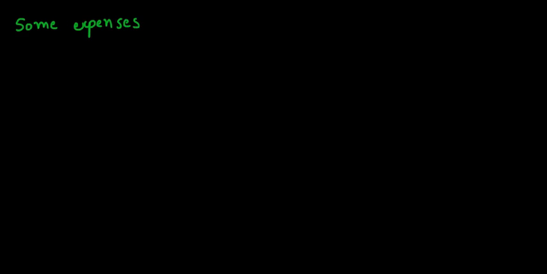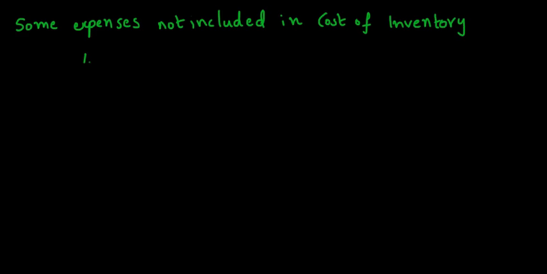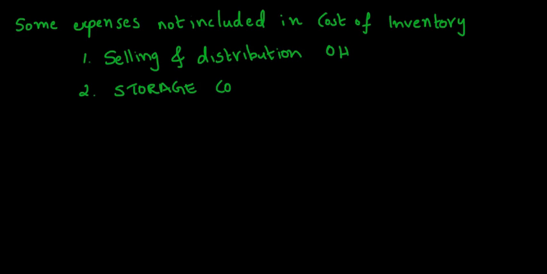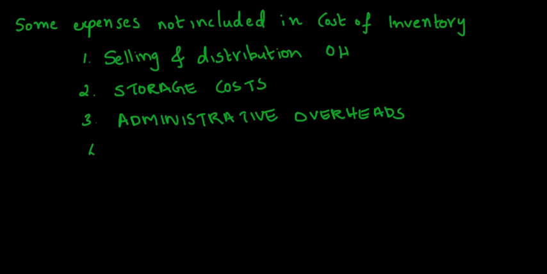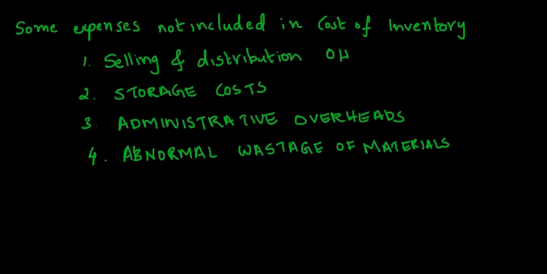However, there are some costs which are explicitly excluded from the cost of inventory. These include selling and distribution cost, storage cost, unless those costs are necessary in the production process prior to a further production stage, administration overheads, which do not contribute to bringing the inventories to their present location, abnormal wastage of materials, labor, or other production cost.